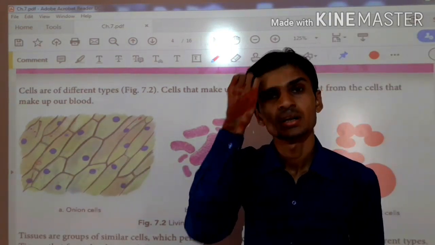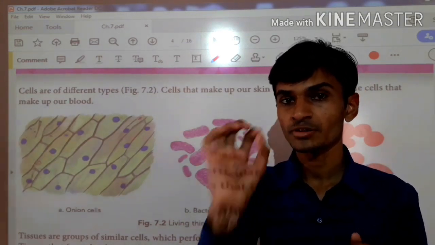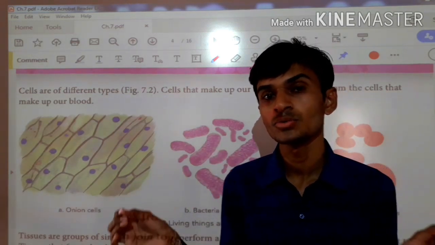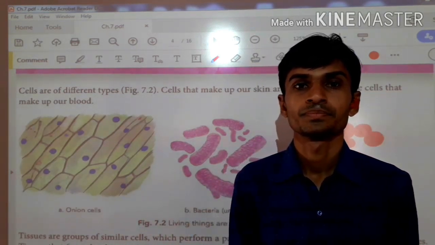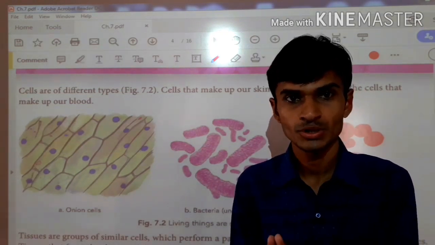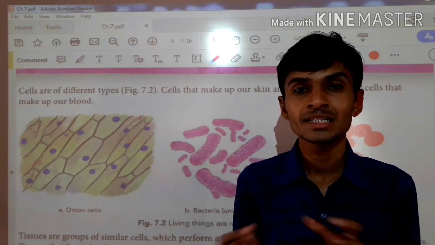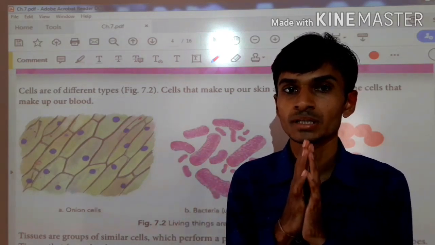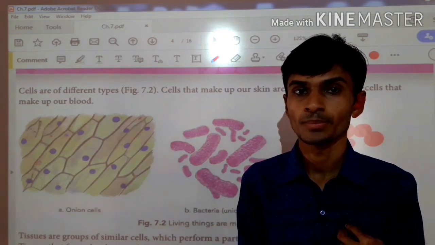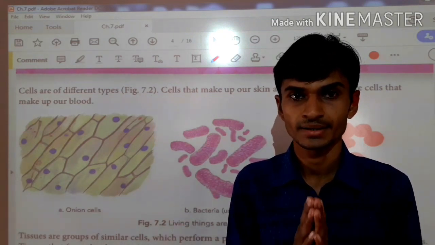Now what happens is when two or more cells join together to perform a particular function, this is called a tissue. And when two or more tissues join together to perform a particular function, it is called an organ. Organ means liver, lung, heart, kidney, stomach, these are all called organs.